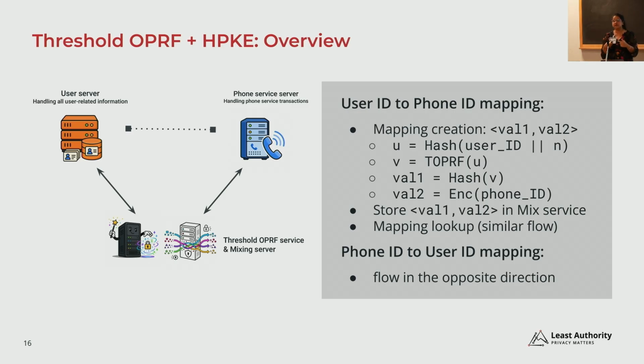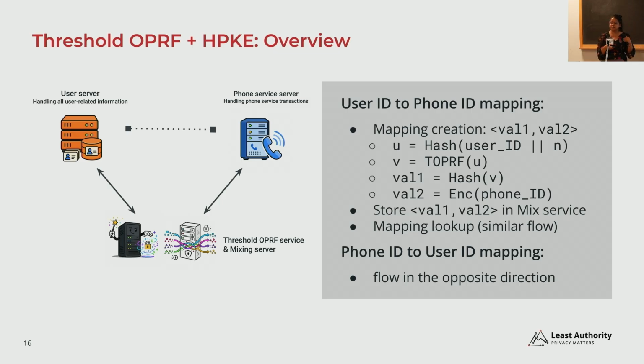Now the phone service has the decryption key. So it is going to decrypt the phone ID, then it is going to perform the transaction as was specified. And at a later point of time, it has to send back a response to the user service. So it is going to query the same table. Depending on the encrypted phone ID, it is going to retrieve back the hashed OPRF output and send it to the user service.